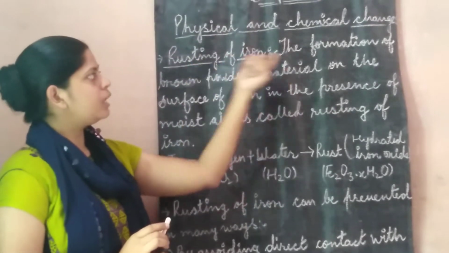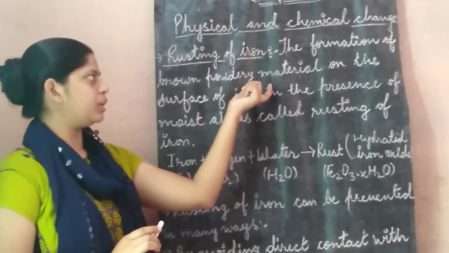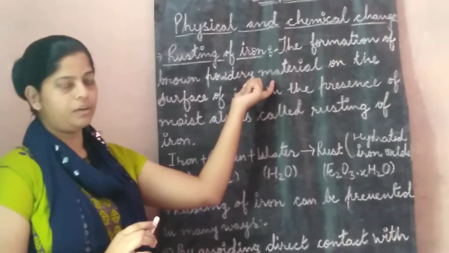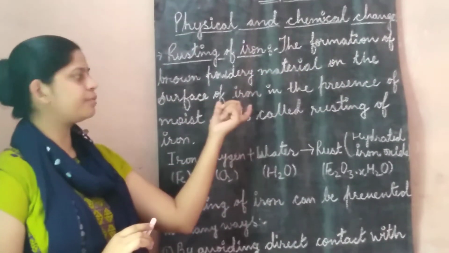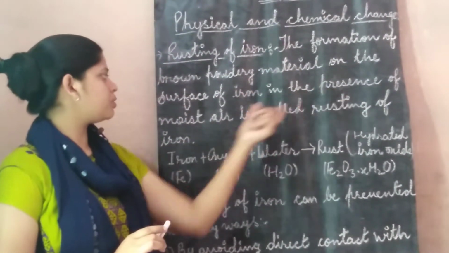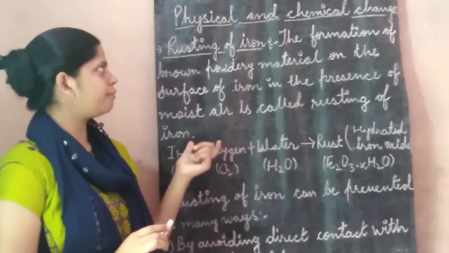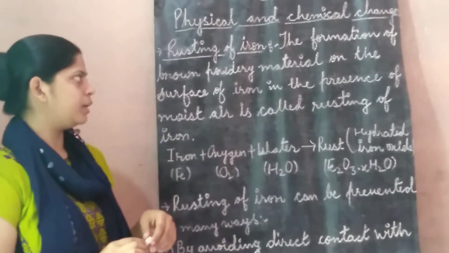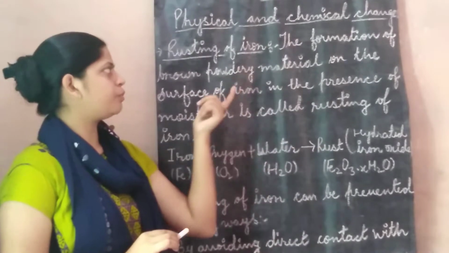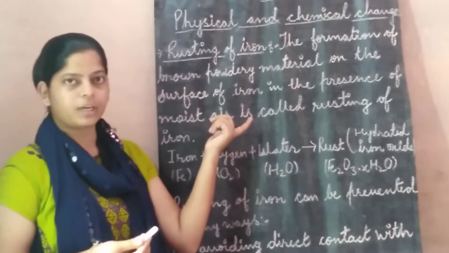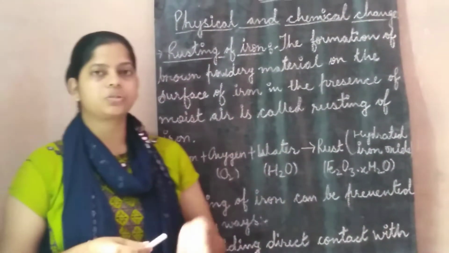Let us see the formation of brown powdery material. This brown powdery material forms on the surface of iron in the presence of moist air, and this is known as the rusting of iron. The formation of brown powdery material on the surface of iron in the presence of moist air is called rusting of iron.